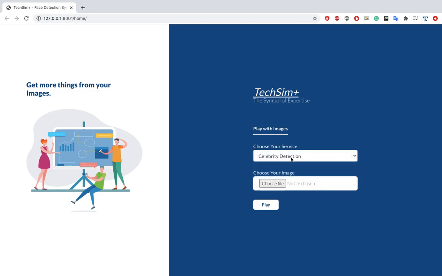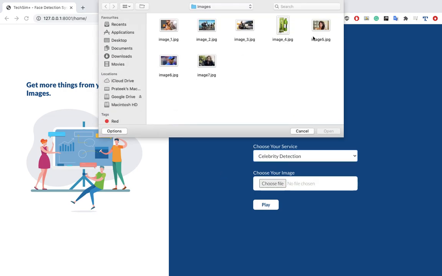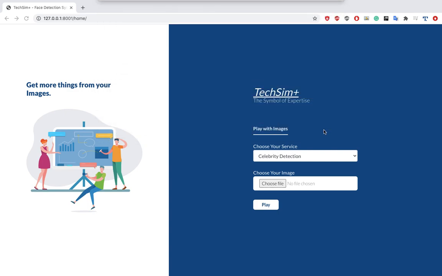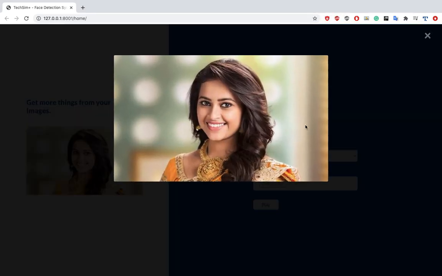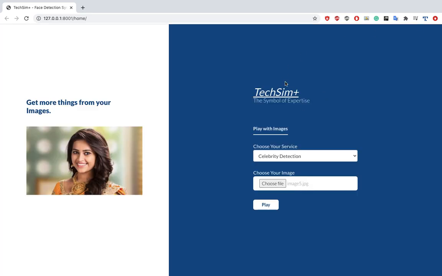I'm going to choose the service and choose an image file. As you can see, I have this image, and I want to know whether the particular lady is a celebrity or not, and if so, what the name of the celebrity is. I want to ask my machine. So I will send this image to my AWS Cloud, and it will check whether she is a celebrity or not, right?